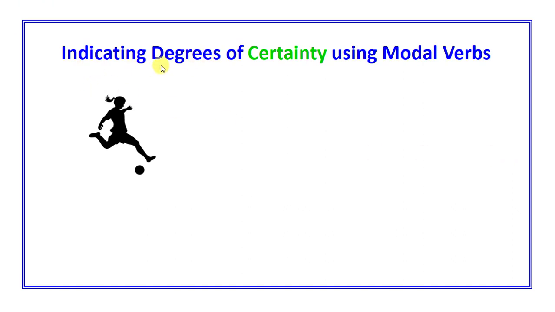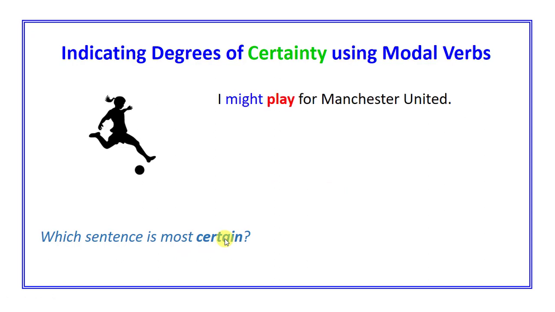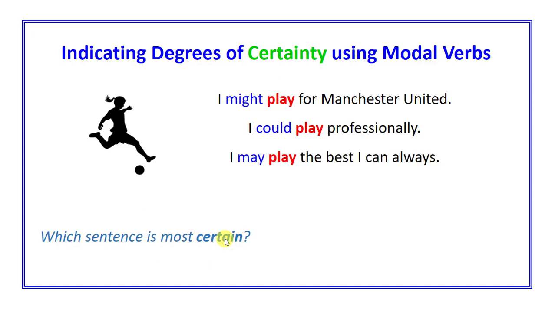Okay, now let's indicate some degrees of certainty of possibility using the modal verbs, okay? Now, let's analyze which one is the most certain. We have 3 different examples. The first one, I might play for Manchester United. I could play professionally. And the final one, I may play the best I can always. So, which one do you think is the most certain? Might, could, or may? The answer is may, because this is the one with a higher level of probability.